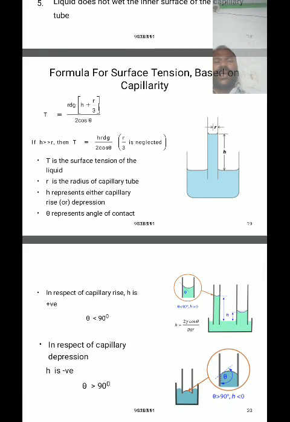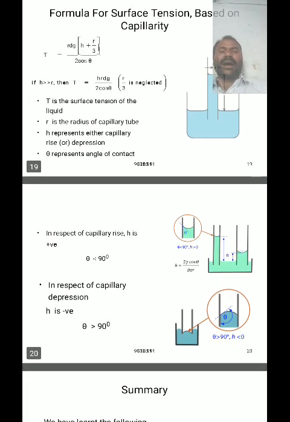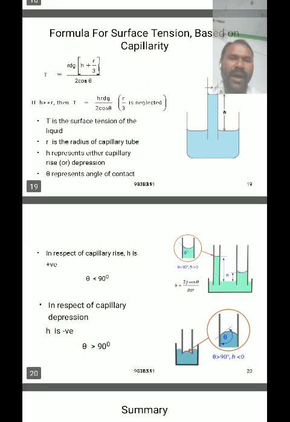So in this instance, we have to consider a capillary tube of radius r dipped vertically in a liquid of density d with an angle of contact of 0 degrees. Then, where r is the radius of the capillary tube and h is the height of the liquid, the liquid rises up inside the capillary tube through a height of h.